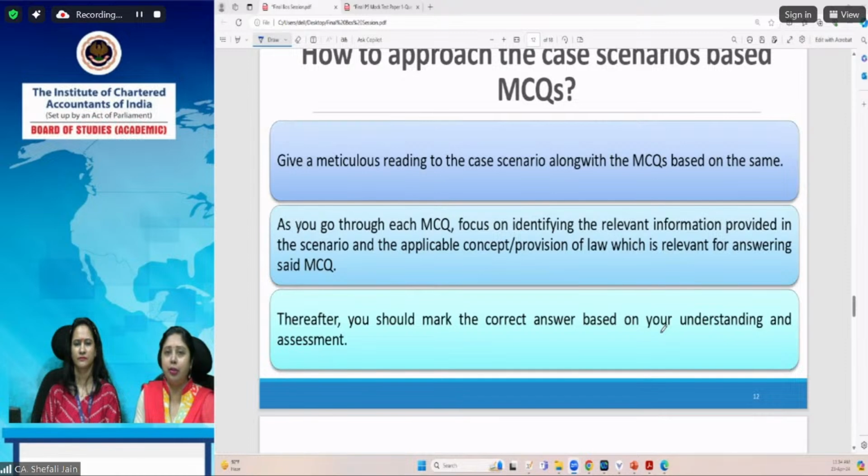Although it doesn't matter to you, in the examination you have to see how many marks the question carries, because even if it is 10 marks for GST, there will generally be a breakup into 2 or more subparts. So there will be 2 subparts of 5 marks, or 6 or 4 marks, or there could be 2 questions for 4 marks and one subpart for 2 marks. So you have to see whatever marks a question carries and answer it accordingly.